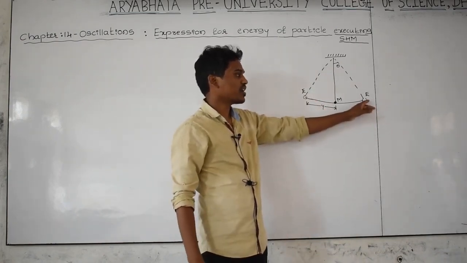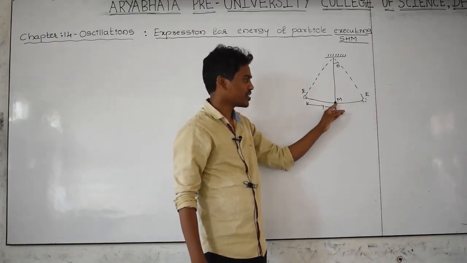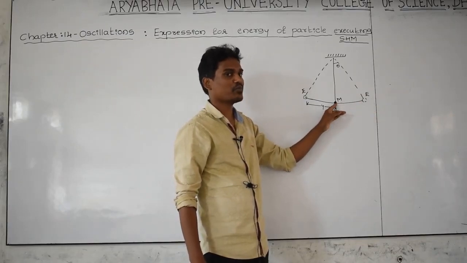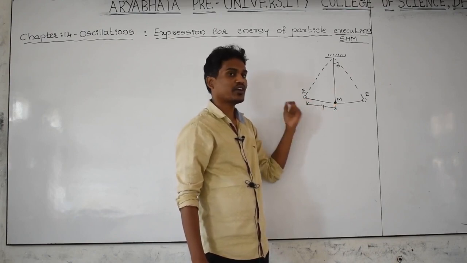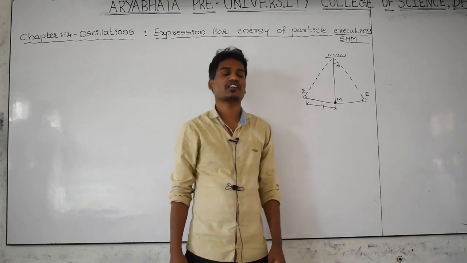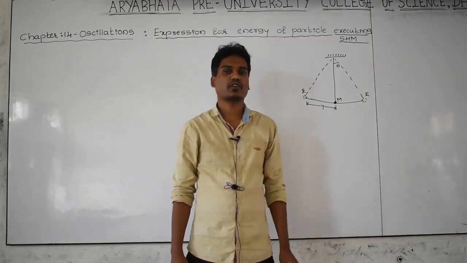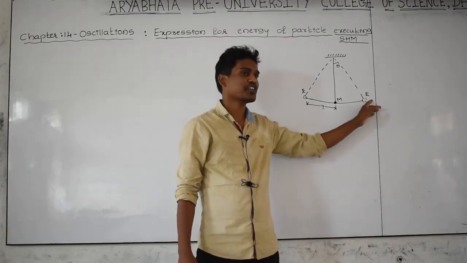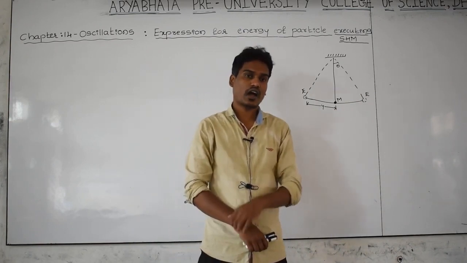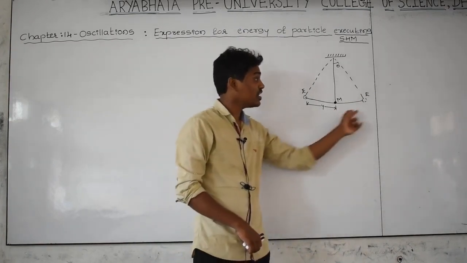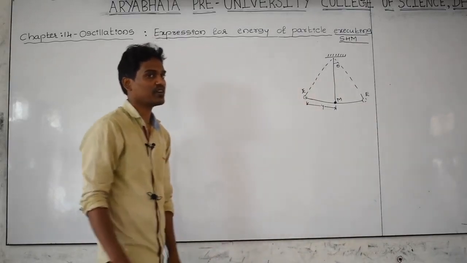Object ಈ ಪಾಯಿಂಟ್ ಒಳಗಿದ್ದಾಗ kinetic energy 0 ಇರ್ತದ, potential energy maximum ಇರ್ತದ. Whenever the object is present at this point, kinetic energy is maximum, potential energy is 0. Whenever the object is again at the extreme point, the kinetic energy is equal to 0, potential energy is maximum. Because the kinetic energy depends upon the velocity, and at this point velocity is 0, the kinetic energy also becomes 0. And I would like to find out the total energy along this path, that is the sum of kinetic energy and potential energy.